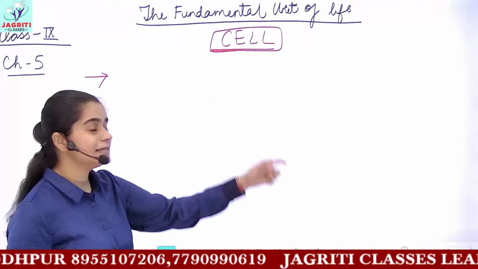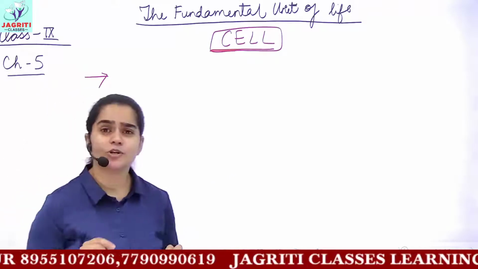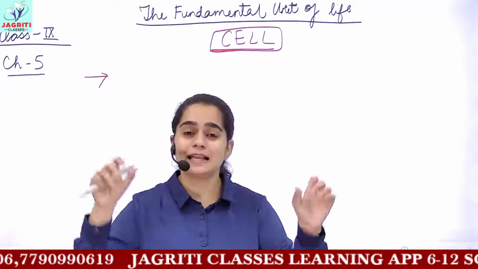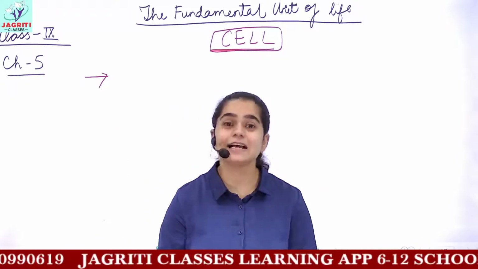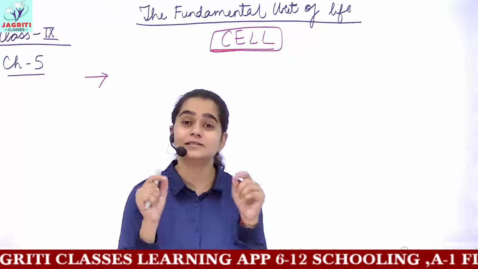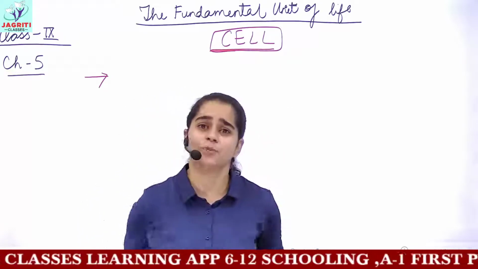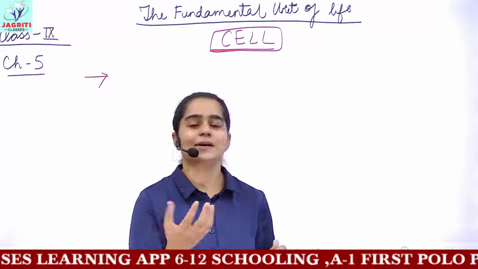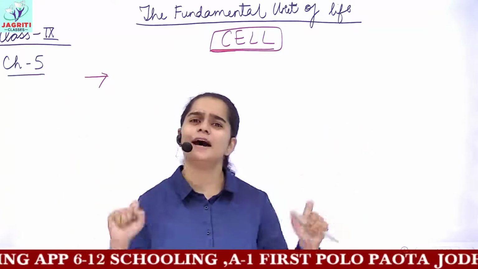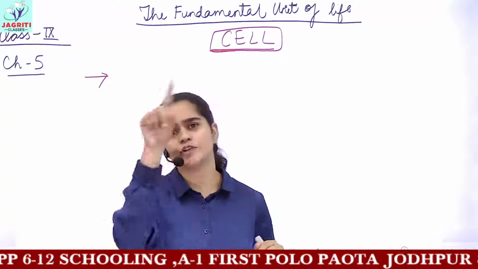And now we'll see we have different types of cells. The cells may be classified as plant and animal cell, or you can classify cells according to their shape. Then the shape of the cell is decided by the function it performs. For example, if I take a nerve cell, then nerve cell is elongated. Why so? Why nerve cell is not spherical?